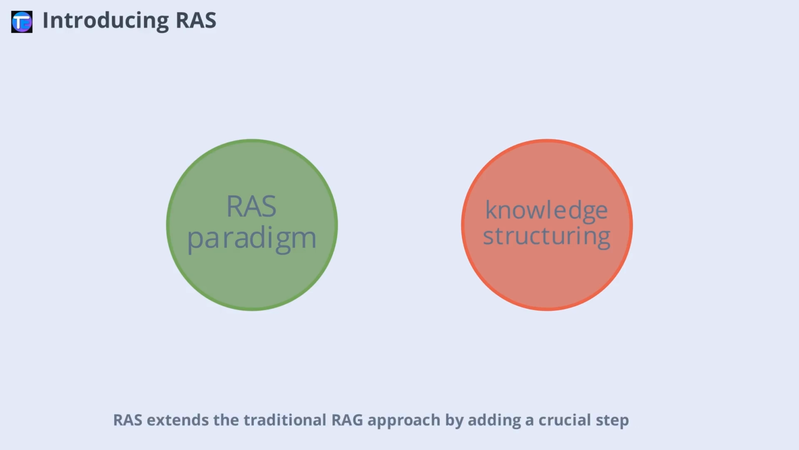This is where the retrieval and structuring, or RAS, paradigm comes in. RAS extends the traditional RAG approach by adding a crucial step, knowledge structuring. Instead of just retrieving raw text, RAS organizes the information using techniques like taxonomies and knowledge graphs. This structured approach allows the model to reason more effectively and verify its answers. The RAS framework unifies three key components: information retrieval, structured knowledge representation, and large language models. By combining these elements, RAS creates a more robust system for handling complex, knowledge-intensive tasks.